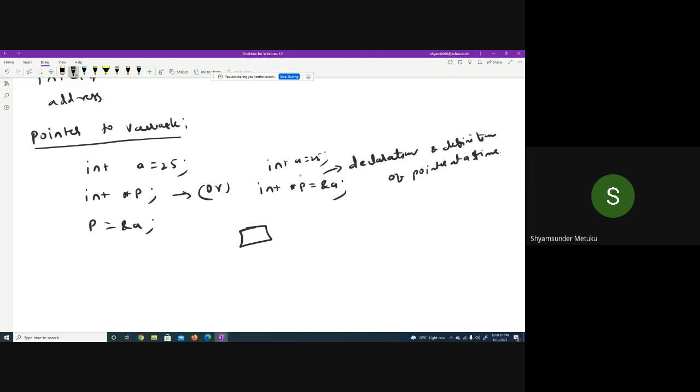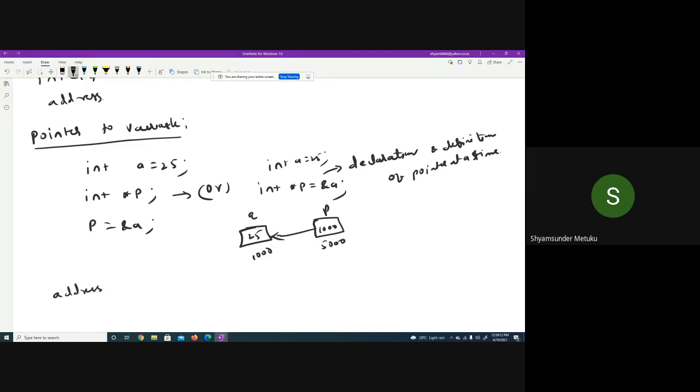Say a has the address 1000 and the content is 25. You have some p, which could be at some other place, maybe 5000. But the moment you say int star p equal to ampersand a, 1000 is stored here. Is it clear? Respond. Is it okay? Okay.